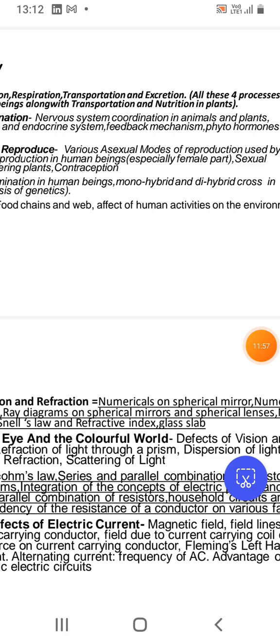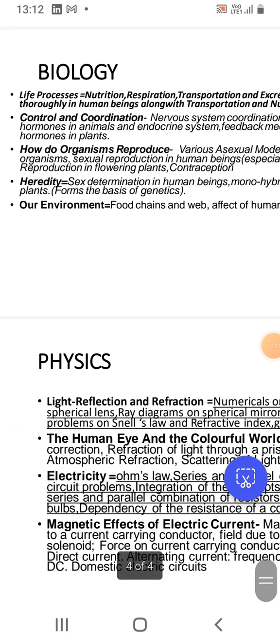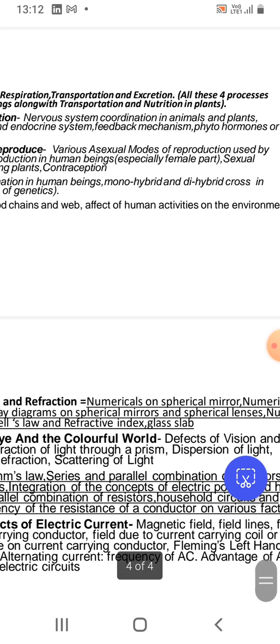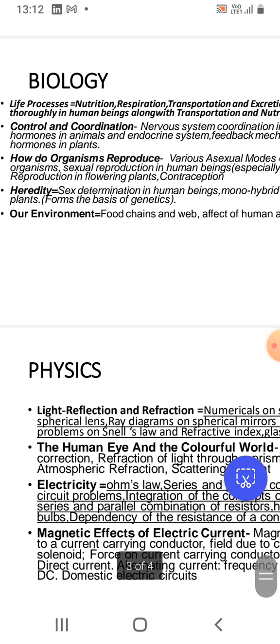Applying that, various questions could also get formed. Then magnetic effects of electric current. In magnetic effects of electric current, the basic concept of magnetic field has to be made clear. Then field lines, the magnetic field lines. Then field due to a current carrying conductor.